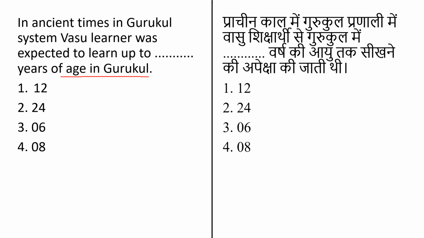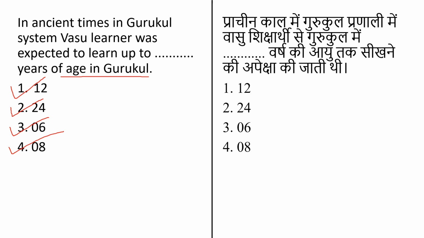So for this question the options given are 12 years, 24 years, 6 years and 8 years. Here the students were divided into 3 categories: Vasu, second one is Rudra and third one is Aditya. When we are talking about a Vasu, those obtain education up to the age of 24.